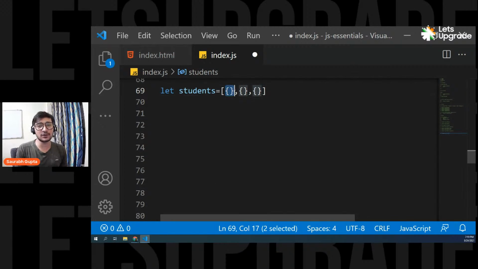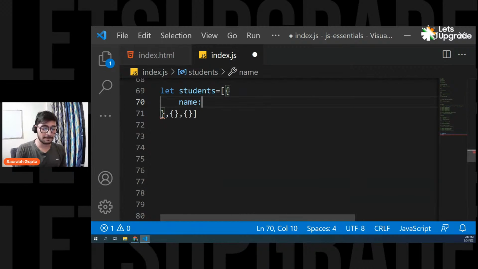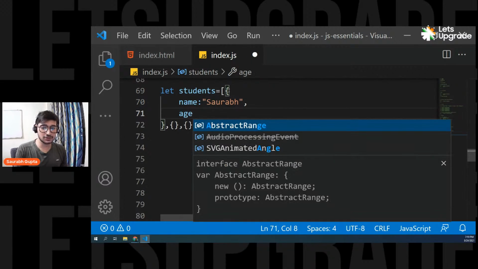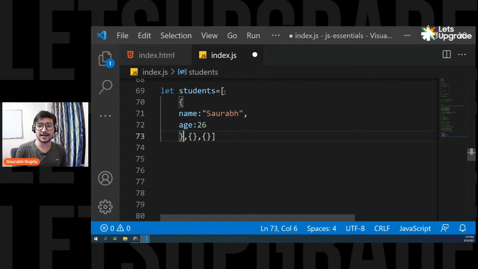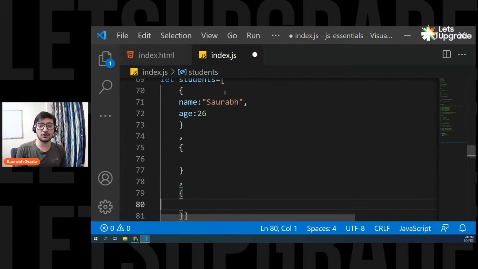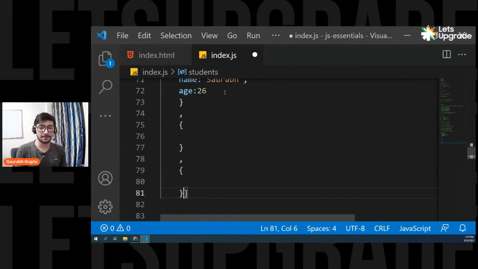So this object is on the 0th index, this object is on the first index, and this object is on the second index. And you can go like this: name, Saurabh, age 26. So the first data, and let me just put some spaces so that you can understand it in a better way. Then you have a comma, and then you can go for your next object. And then again you'll have a comma, and then you can go for your third object like this.